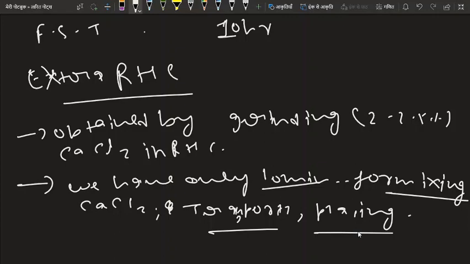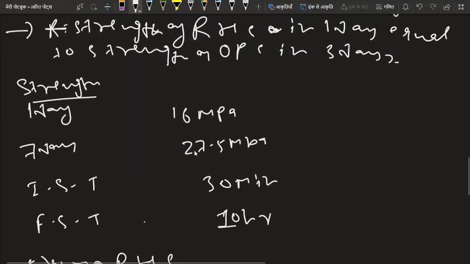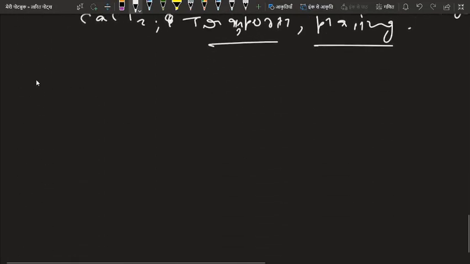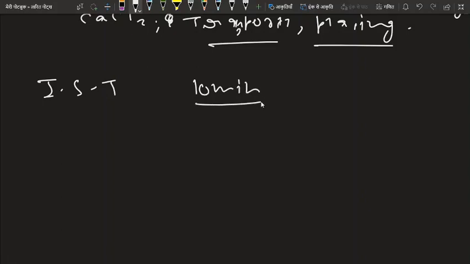So CaCl2 is an accelerator, and an accelerator is an admixture which enhances the rate of hydration, so the setting time will be quick, right? The initial setting time of RHC is 30 minutes, and the initial setting time of extra rapid hardening cement is 10 minutes. It is used where we need cement to set more quickly, okay. So this is all about extra rapid hardening cement, rapid hardening cement and ordinary Portland cement.